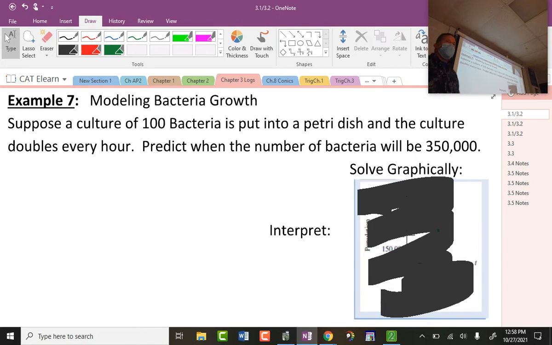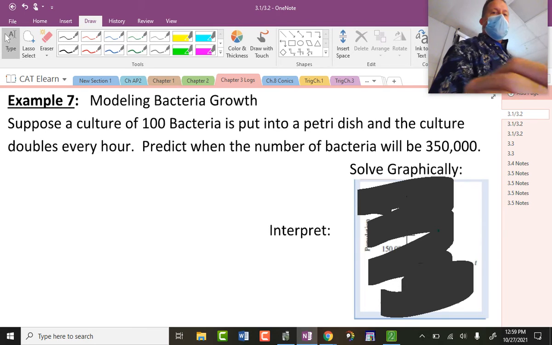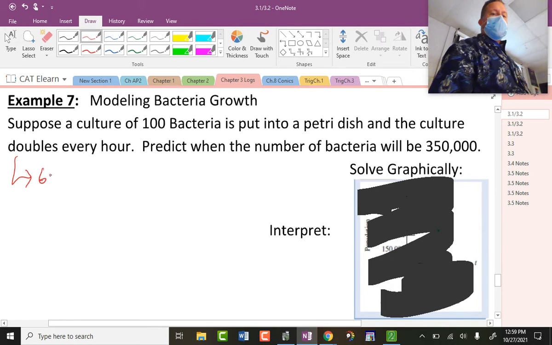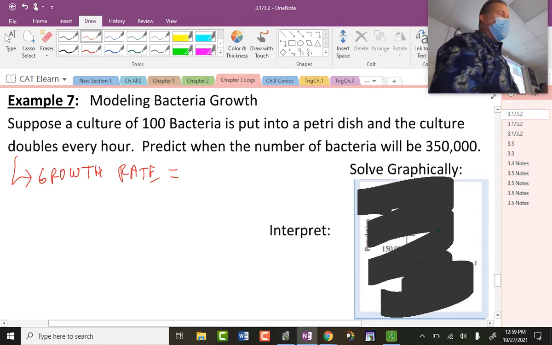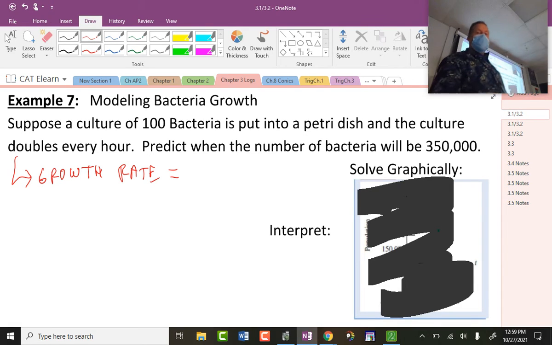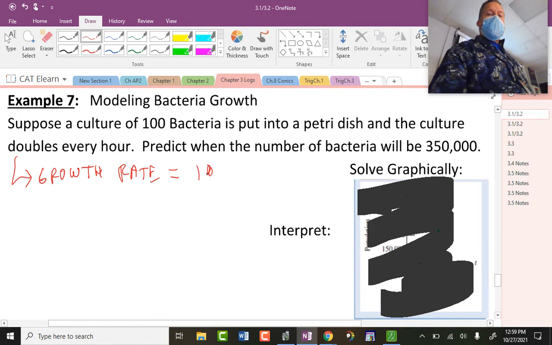So, suppose a culture of 100 bacteria is put into a Petri dish. Is that how you say that? How many scientists are there in here? Petri dish, and the culture doubles every hour. Okay, I asked this last hour, and people messed this up. What does that mean the growth rate is? This is kind of a tricky thing. So something doubles. What does it grow by every hour? Not 200%. It's actually, it grows by 100% every hour.